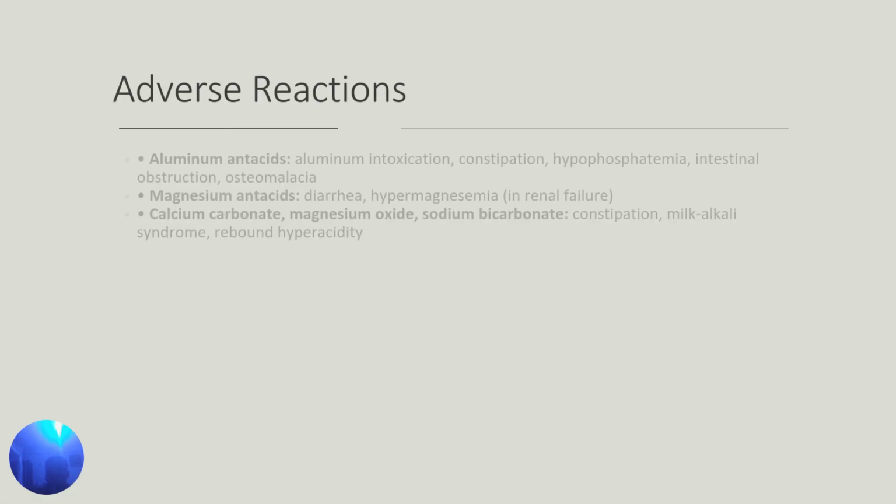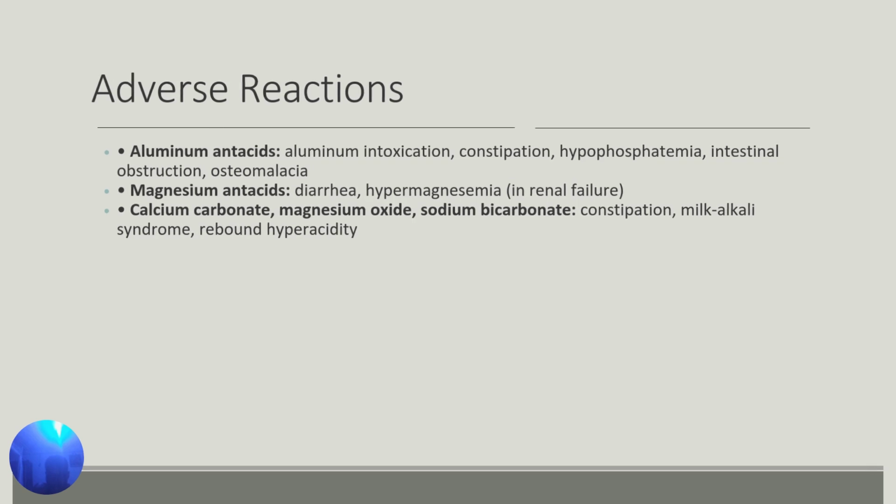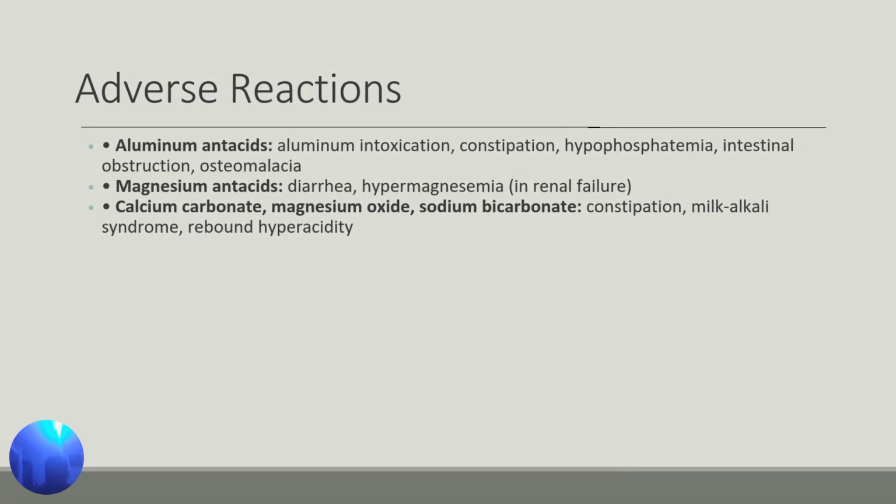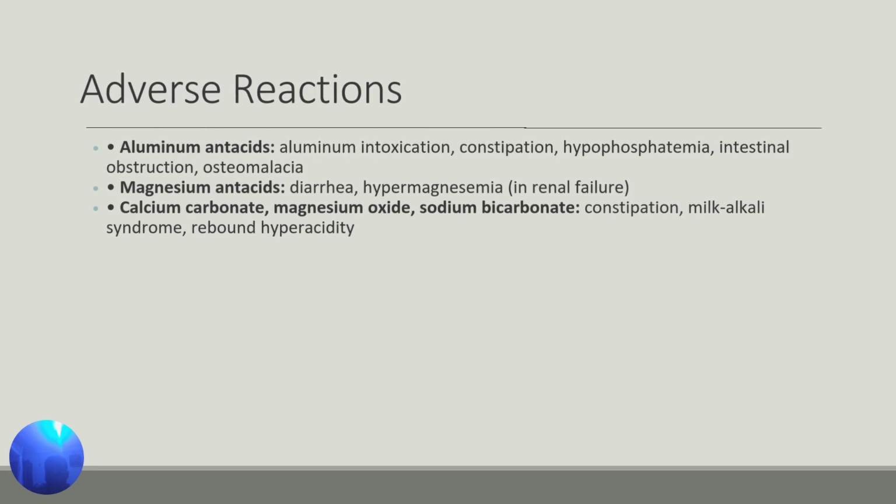Next, we will look at the adverse reactions or the side effects of antacid drugs. For aluminum antacids, side effects that may occur include aluminum intoxication, constipation, hypophosphatemia, intestinal obstruction, or osteomalacia.